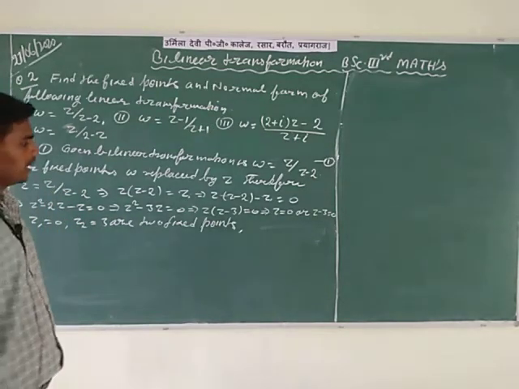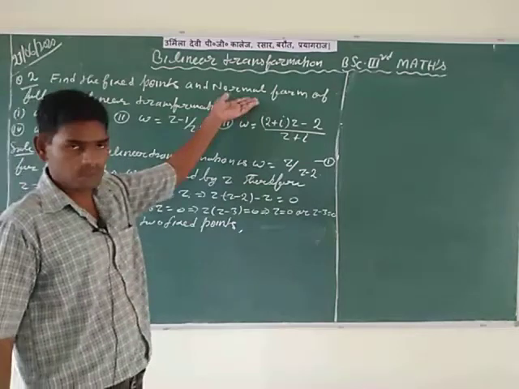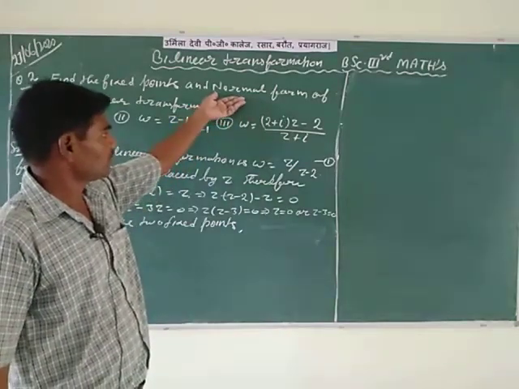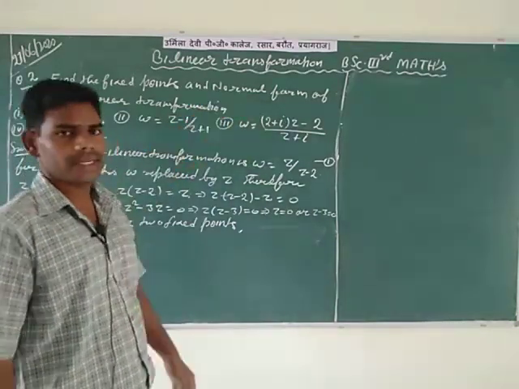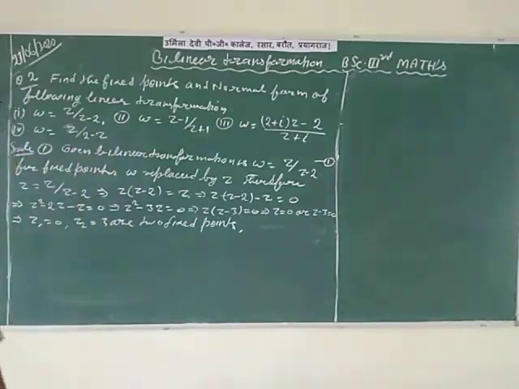After this, the second problem is to find the normal form of the bilinear transformation. For this, I write here the second part.